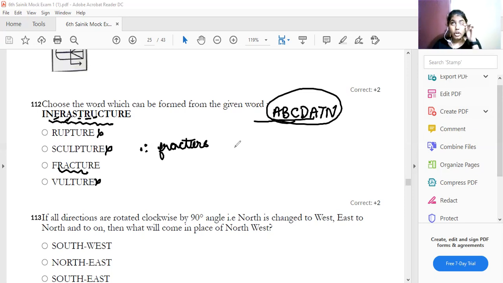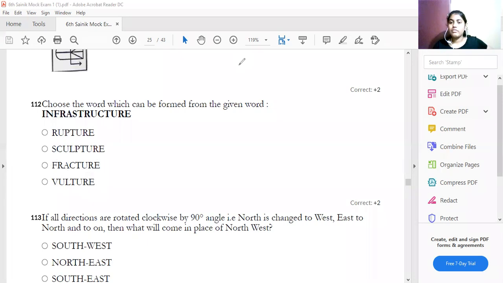So what you have to check here is each letter. R is present in this, yes. U is present in that, yes. So you have to check each and every letter in the given word, compare those two, and then find the correct answer. See, S, C, L: L is not given, so it is wrong. And then T, R, U, P: P is not given. So vulture, realism. Which one has all the letters present? That is fracture. This is how you have to find this type of question.